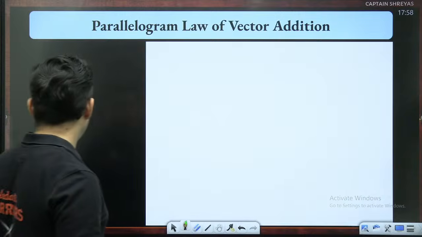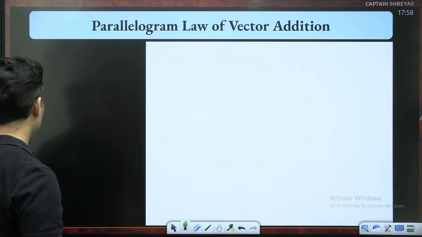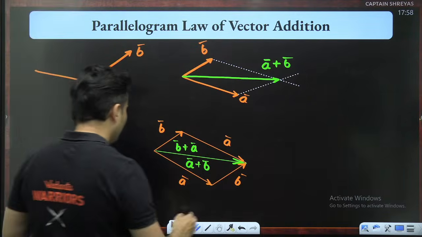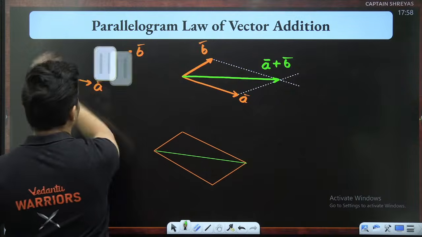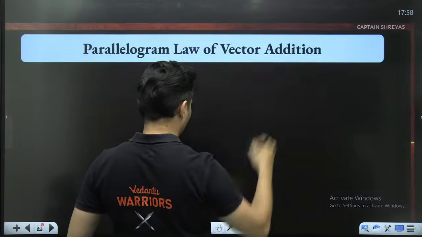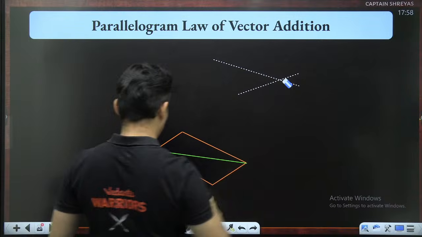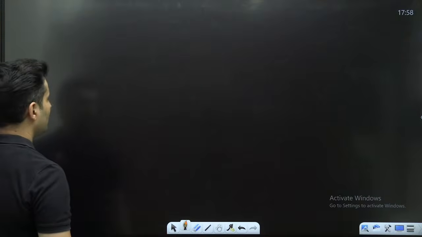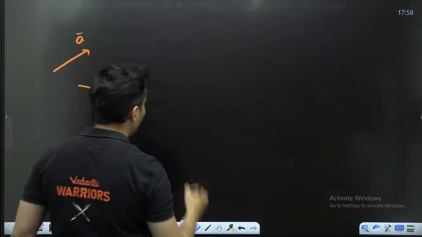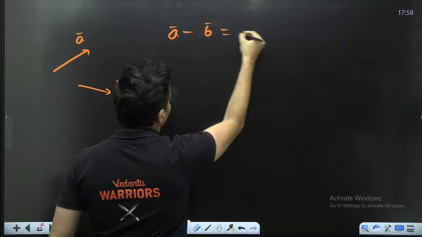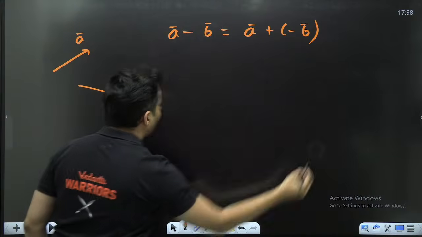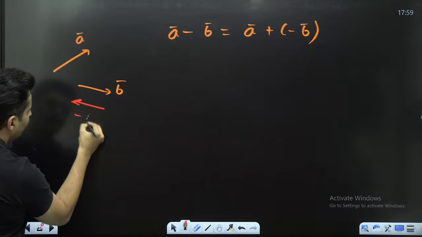Can you also subtract using the parallelogram law? The answer is yes, definitely. There is no harm in doing so. I can just show it to you right over here. So maybe I can just put it over here. If I have A and I have B and I want to do the operation A bar minus B bar, which is the same as A plus negative B. First things first, take the negative of B.